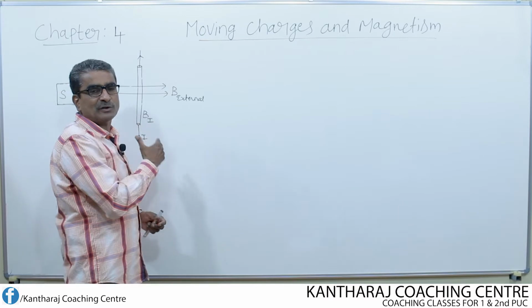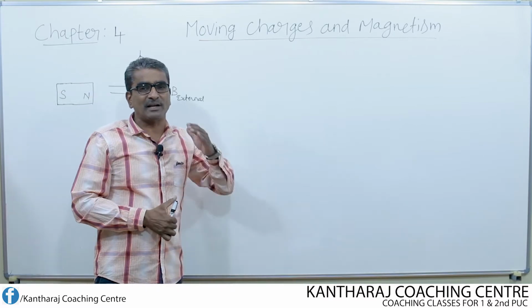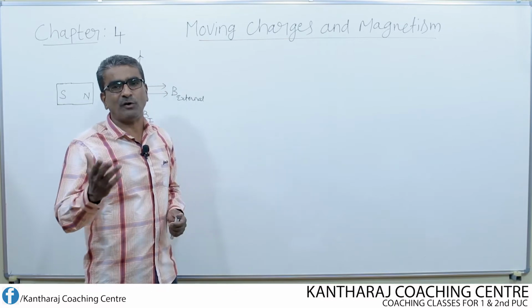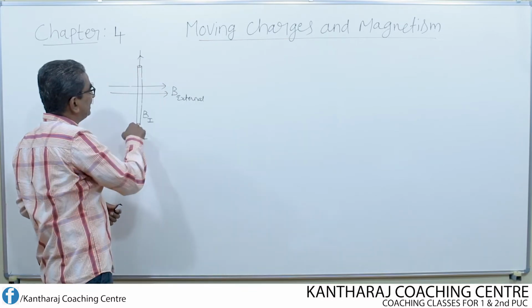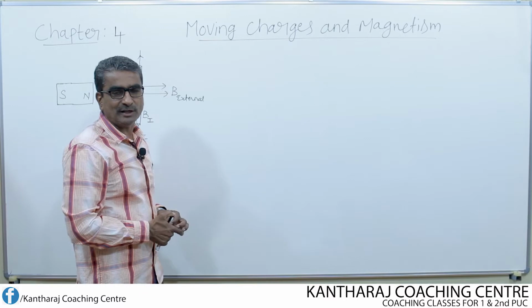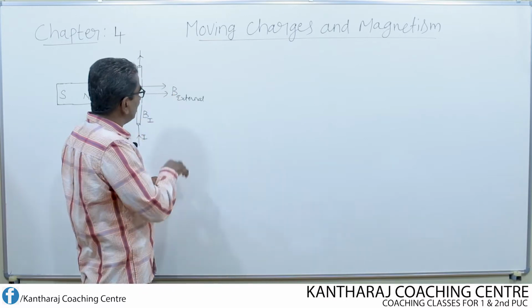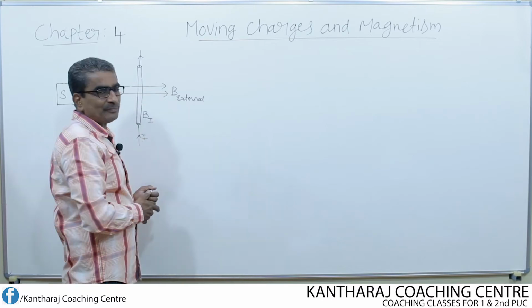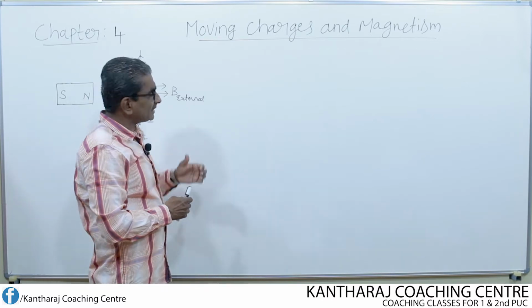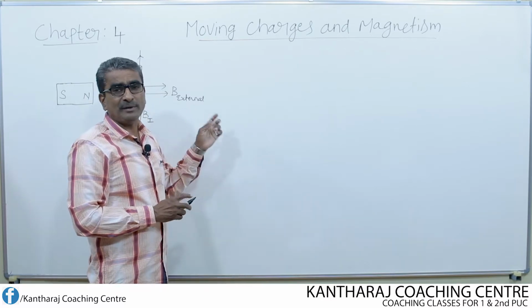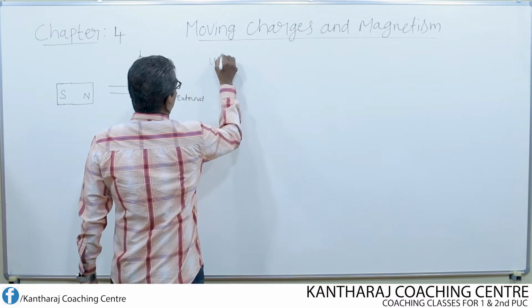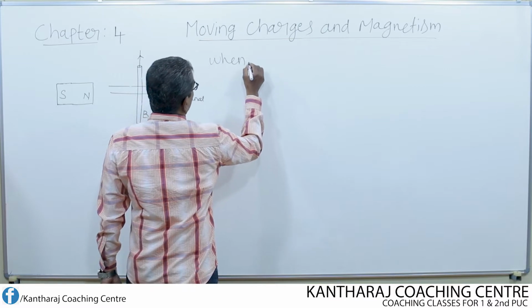That amount of the force can be determined by means of an equation. Let us derive that equation, that means the force acting on a current carrying conductor when kept in a magnetic field. Before deriving the equation regarding the force acting on the conductor, let us now explain what is meant by Fleming's left hand rule. So first of all, we write about mechanical effect.